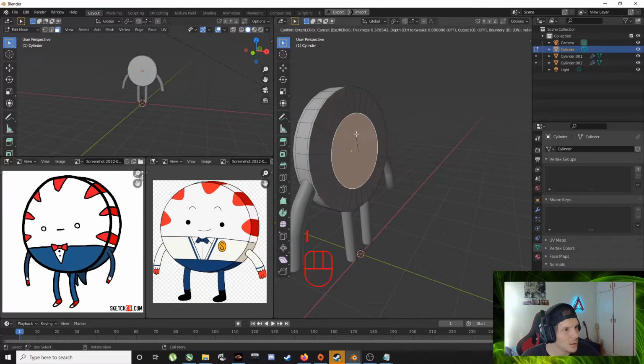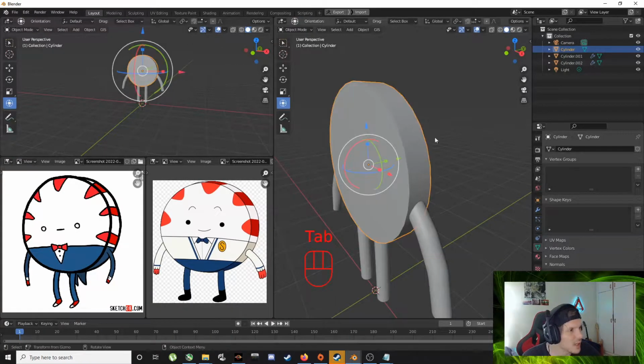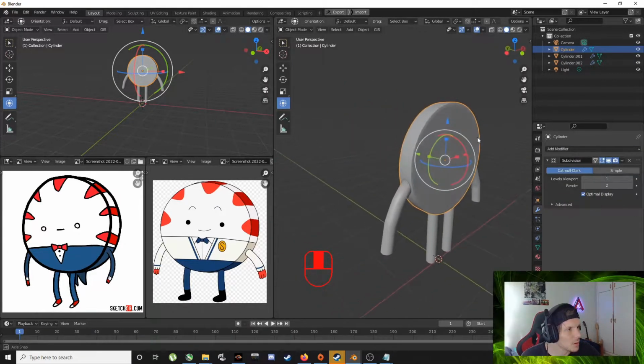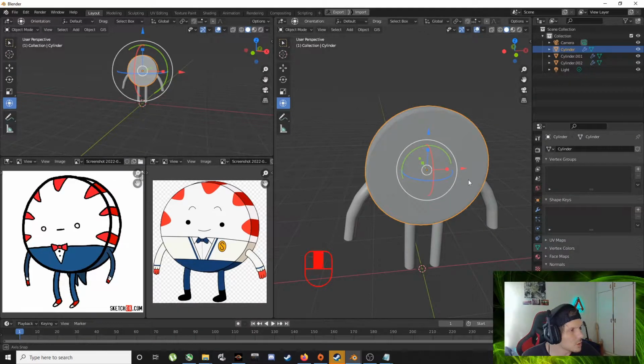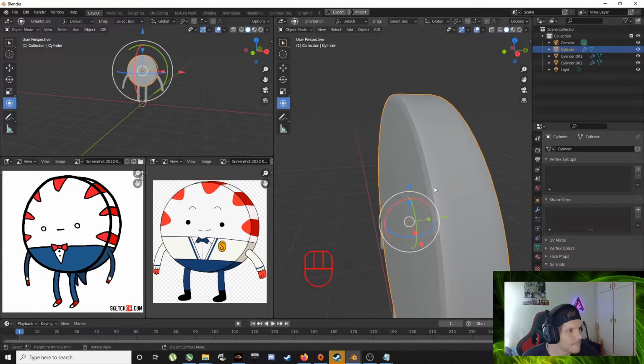And I'm just moving my mouse up and down to do this. Bring it about there. That should be fine, I guess. And we'll see now when we add a modifier called subdivision. Okay, add the smooth and did it. Oh, the smooth. Okay, interesting.